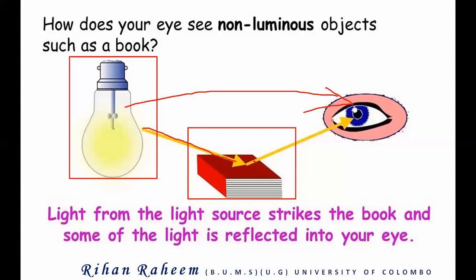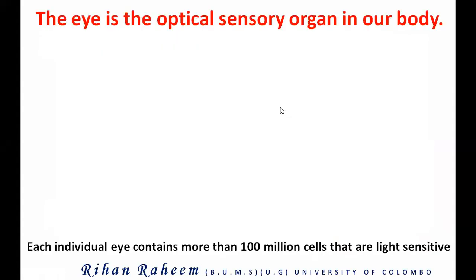So to see a book or a pen or a pencil, whatever, you need light. If you turn off all the lights and cover all the places where light is coming, you won't be able to see anything. And you won't be able to distinguish the colors also, no? At night when the light is off, can you directly take a red pen and a blue pen? No. You can't see whether it is red or blue because there is no light. When the light from the light bulb falls on the book, it will be reflected to the eye. That only we can see. So that reflected light ray only is being shown here.